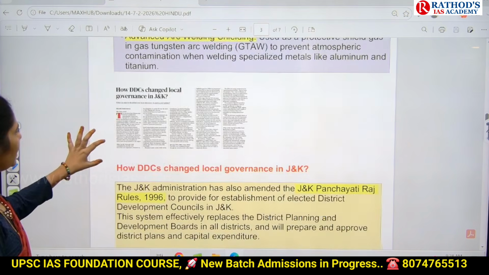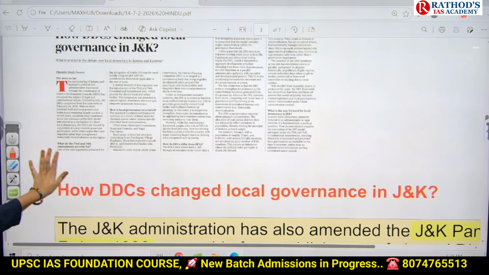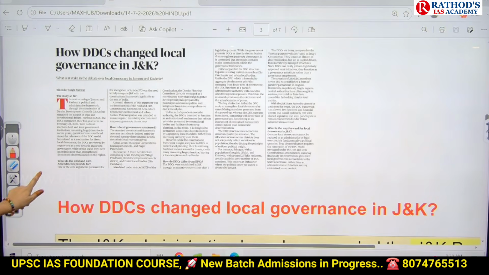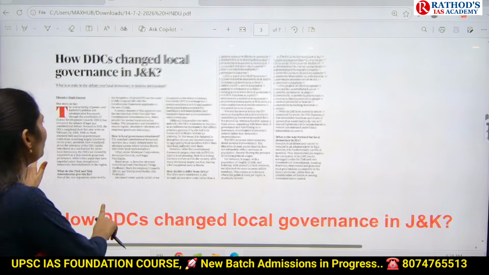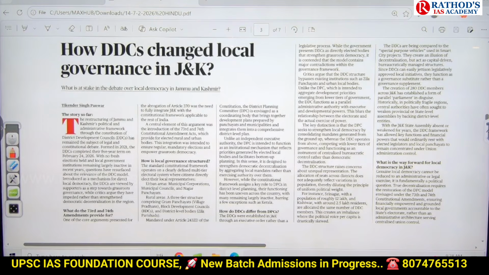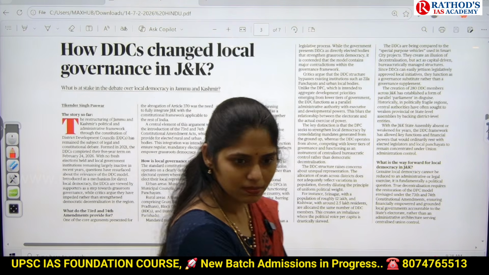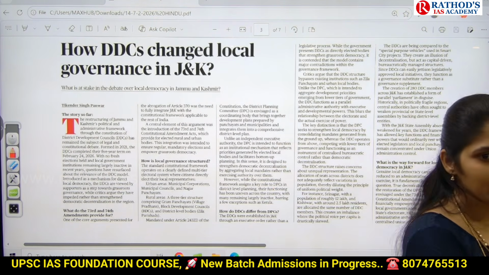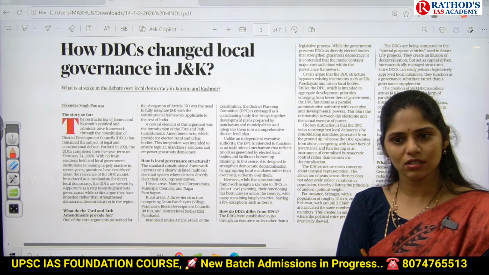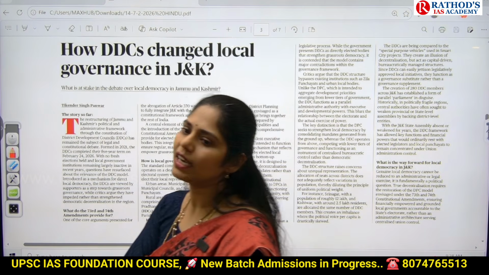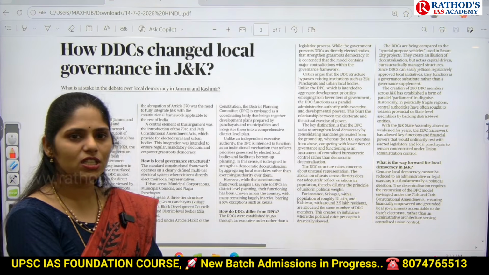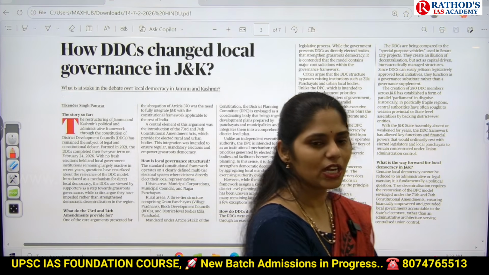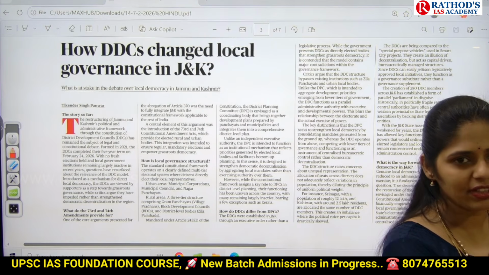Okay, now see this article, guys. Read out the title: How DDCs changed local governance in Jammu and Kashmir. Why are we talking about Jammu and Kashmir now? What happened in Jammu and Kashmir? Earlier it was a state, but now it is a union territory. Why? Which articles had been abrogated? Article 370 and Article 35A had been abrogated. And later on, the government came up with the Jammu and Kashmir Reorganisation Act of 2019. And after that, what happened?